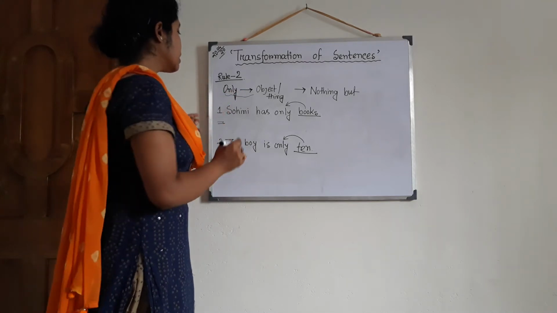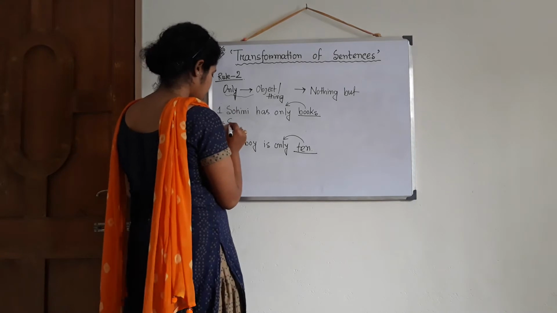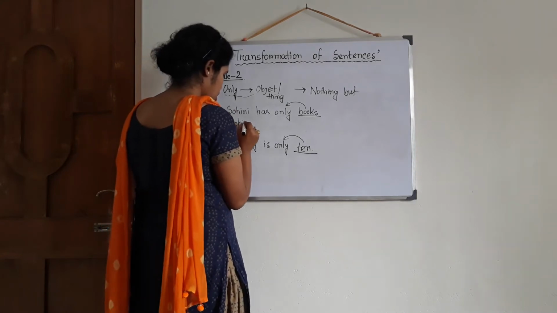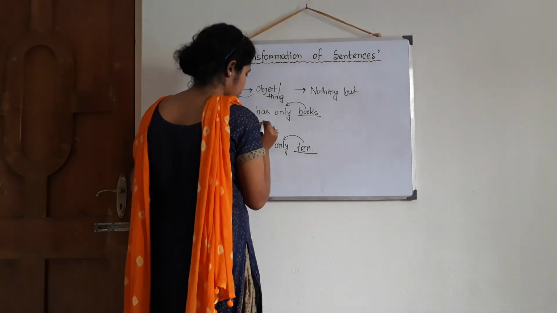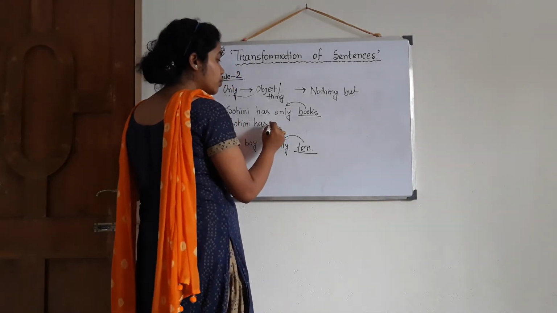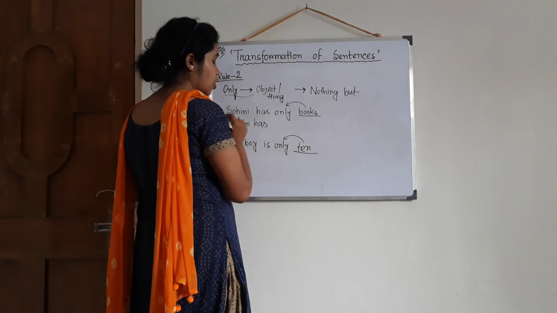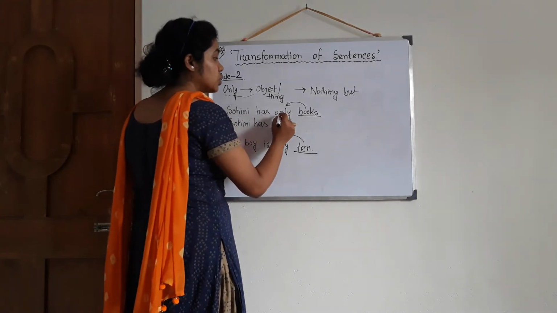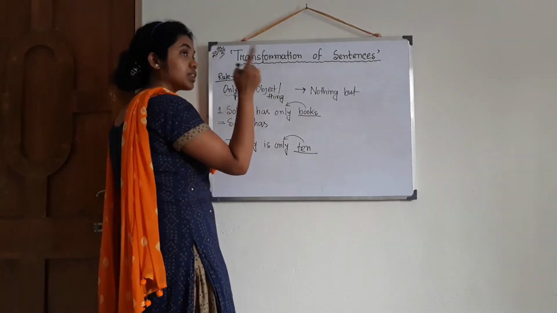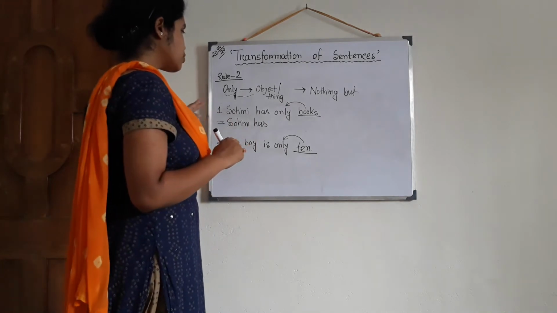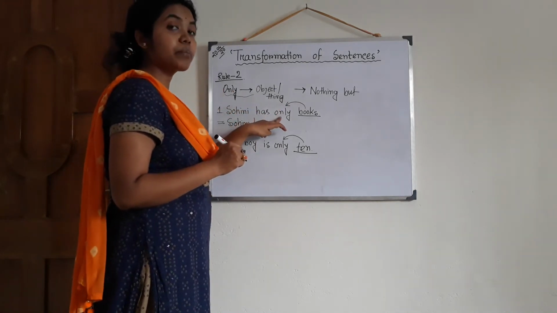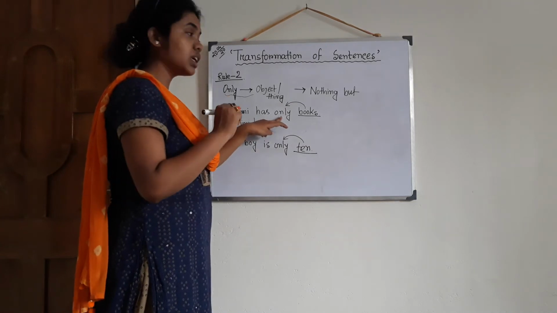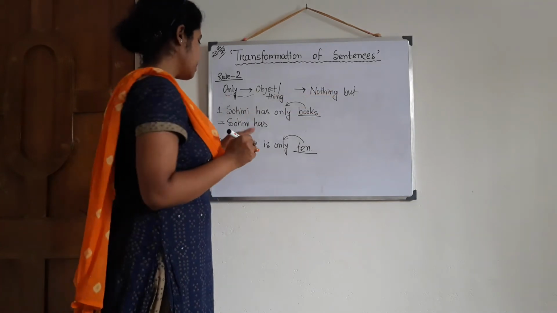Okay, then Sohini has, then only is there. Now we will use nothing but, not at the beginning, because for the previous rule only was at the beginning, but now only is in the middle. So before only we will use nothing but.